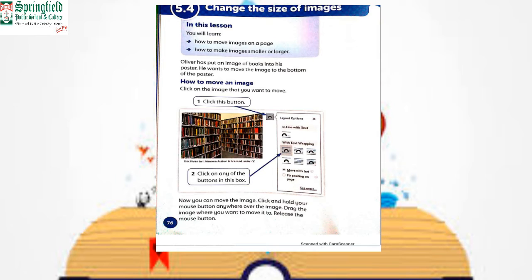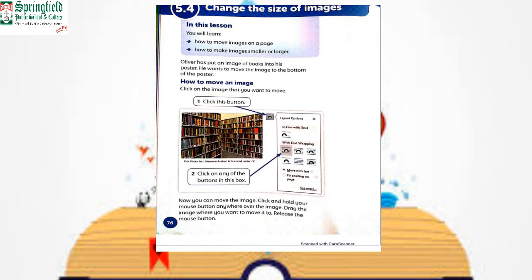Now our new topic, 5.4, is changing the size of images. We have inserted images. I told you how you can insert an image with the help of the Insert tools, and then there is an option of Picture. We can insert a picture which we have saved on our PC. In this assignment we will cover how to move images on a page and how to make images smaller or larger. Oliver has put an image of books into his poster.